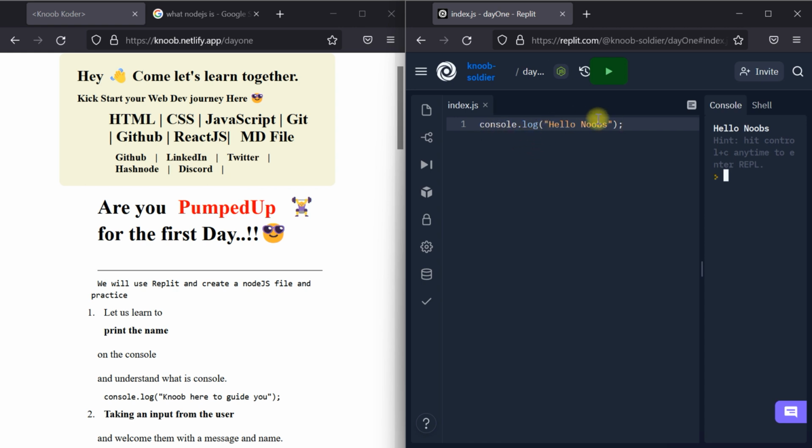Console.log. Then we have a bracket here, known as the first bracket. Then inside that we have quotation marks. Inside this we have hello Knoobs. And only the words which are written inside the quotes are getting printed. So what is this?